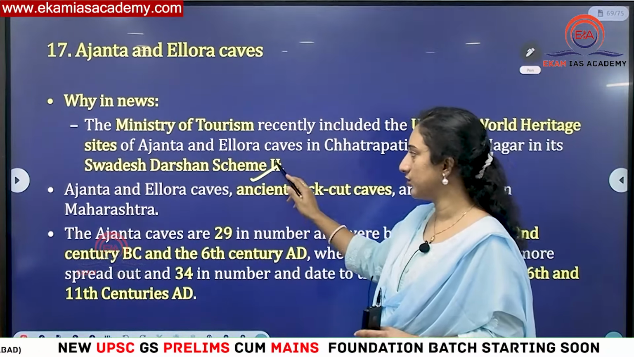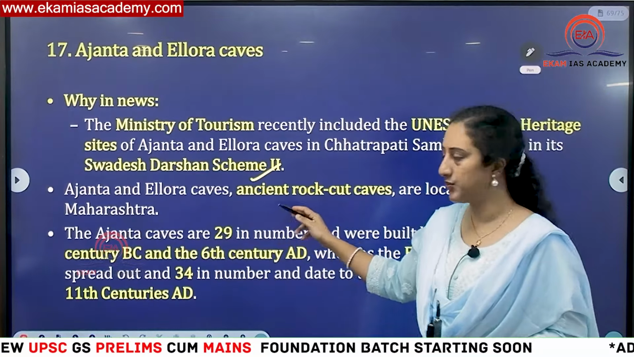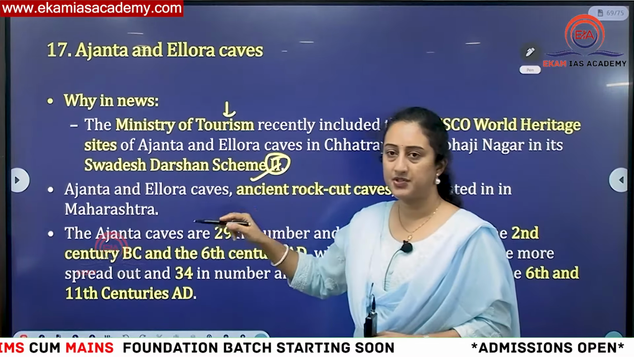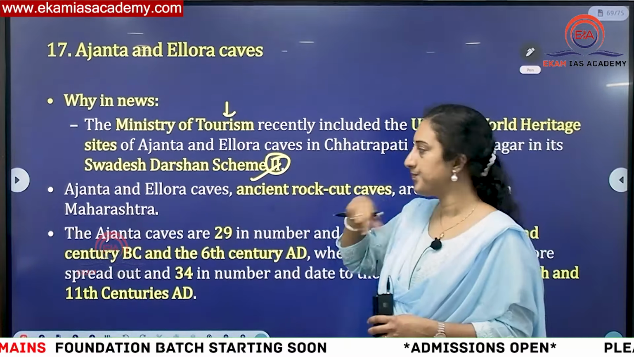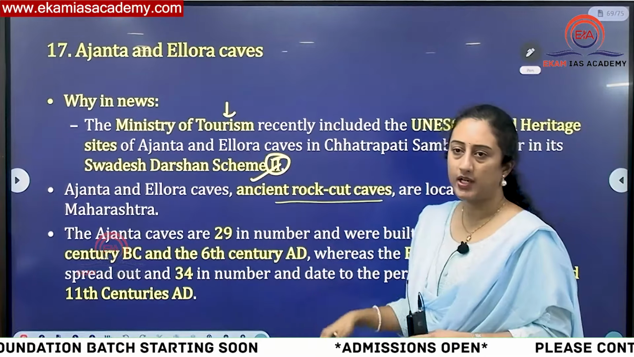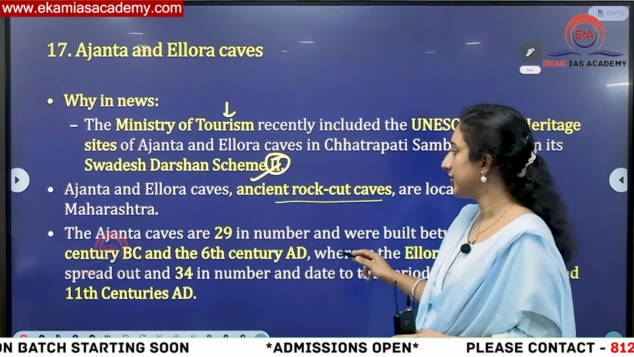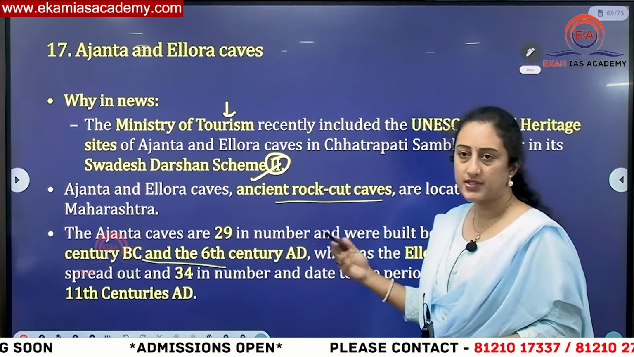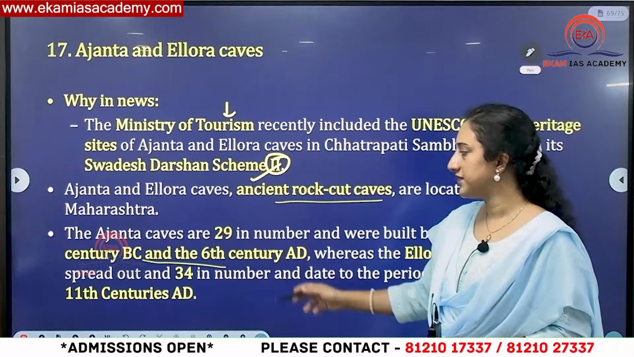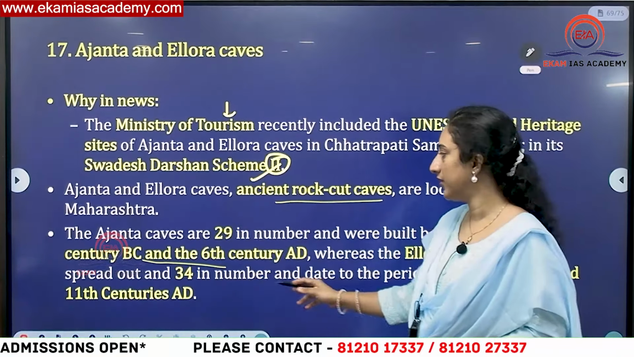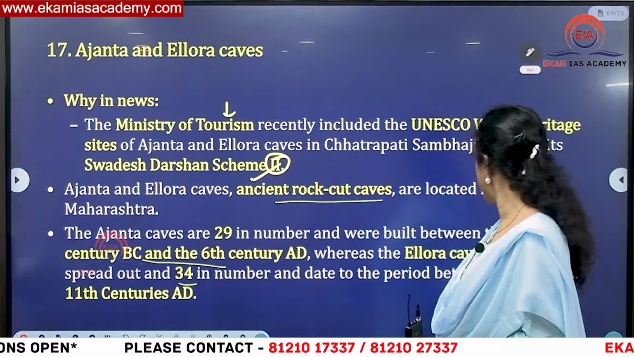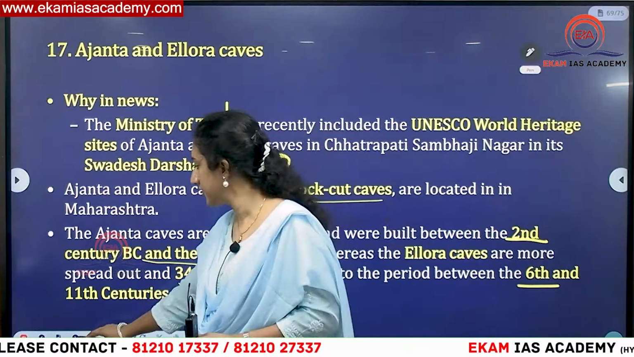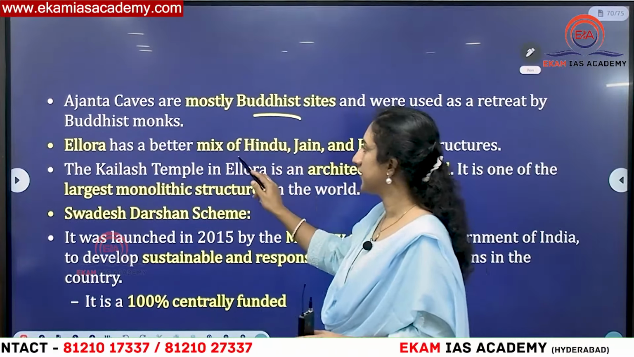Then you can see these 2 were identified as part of Swadesh Darshan scheme 2 by Ministry of Tourism. Here you might get confused with Culture Ministry, but it is under Ministry of Tourism, right? Then these are ancient rock cut caves. You know what is rock cut cave. Timeline is important, sometimes they can confuse you. Ajanta is earlier, 2nd BC to 6th century AD. Ellora caves are 34 in number and they belong to 6th to 11th AD. After Ajanta, we have Ellora. Try to remember this. These are Buddhist and these are a mix of both.